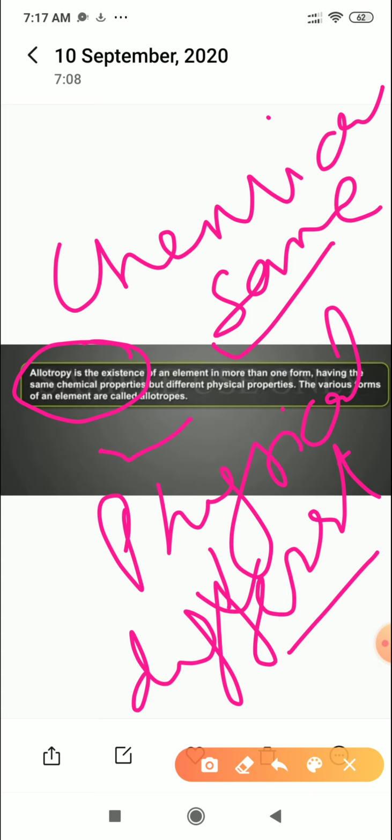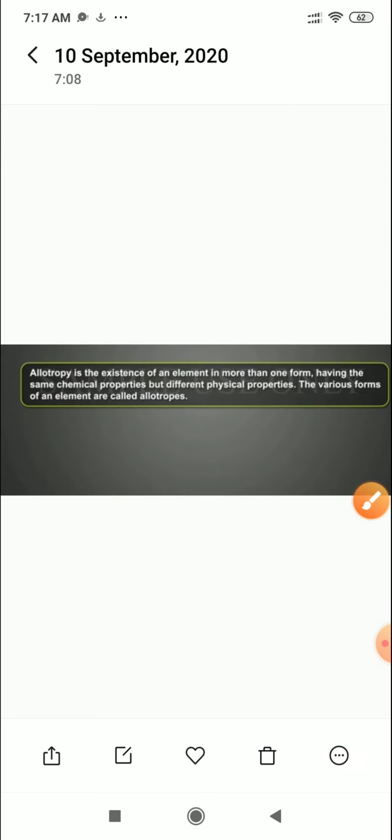When we are talking about the allotropes of carbon, we should know that so many allotropes of carbon are found. Basically they are in two forms, crystalline and amorphous. So let's see what the allotropes of carbon are.